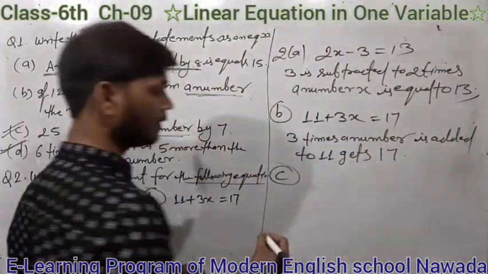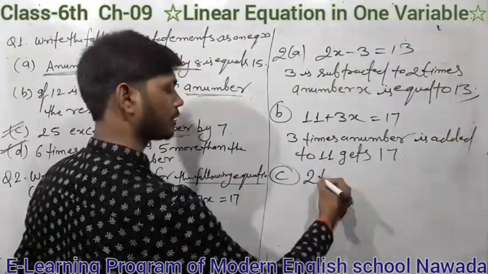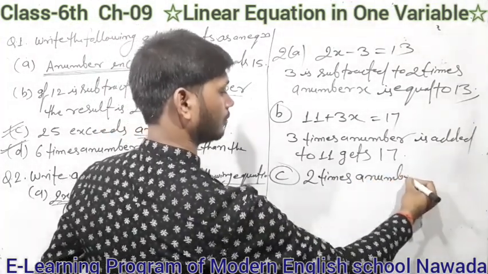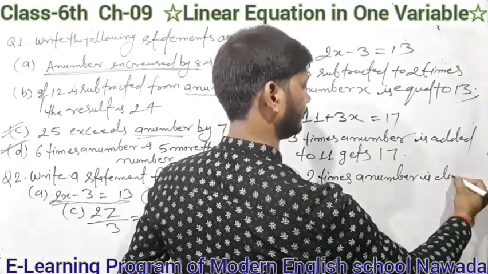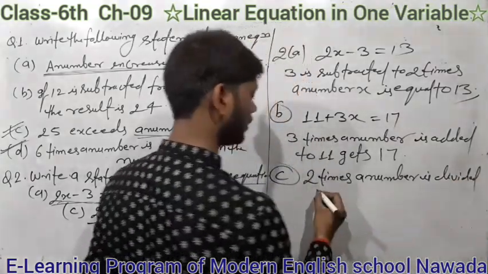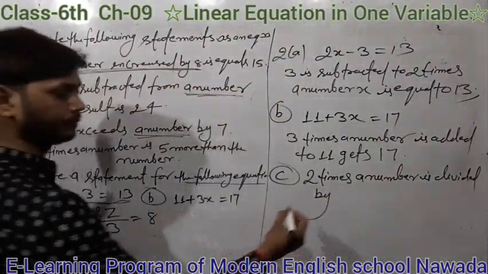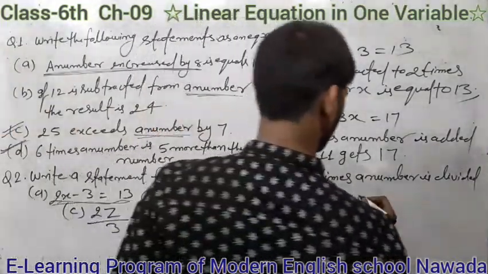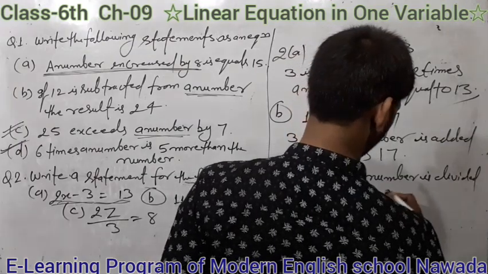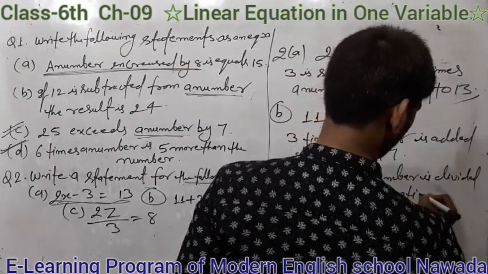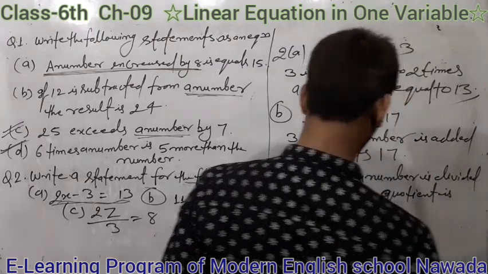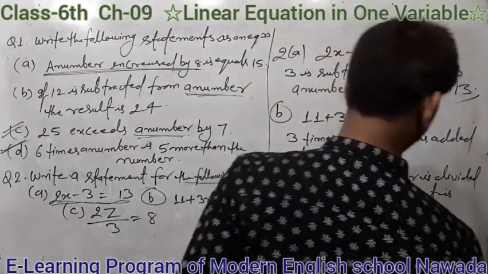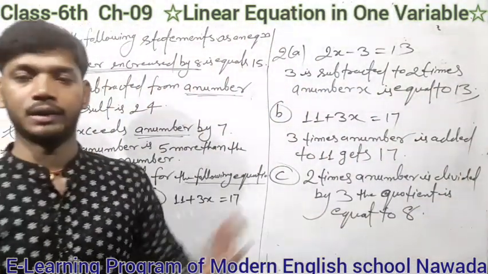That means you can write here: 2 times a number is divided by 3, quotient, then quotient is equal to 8.